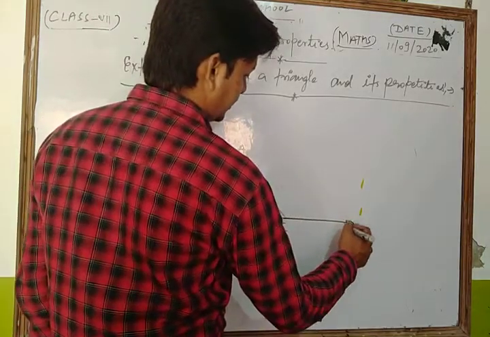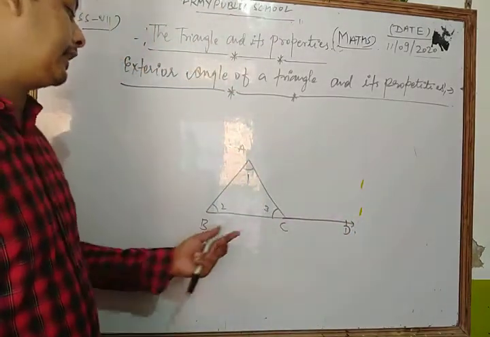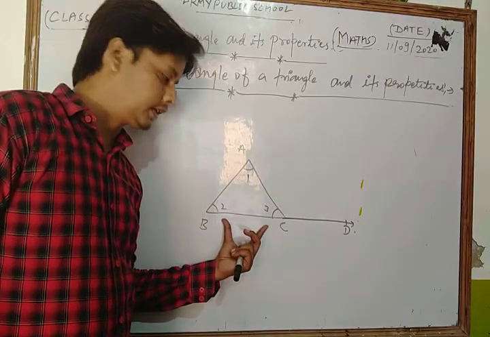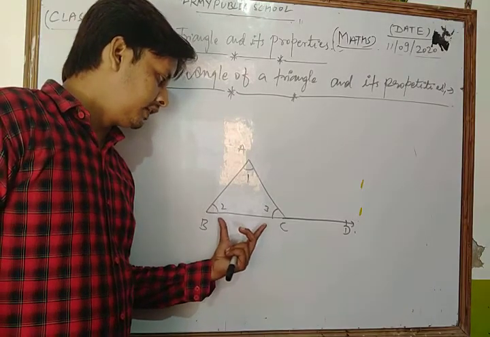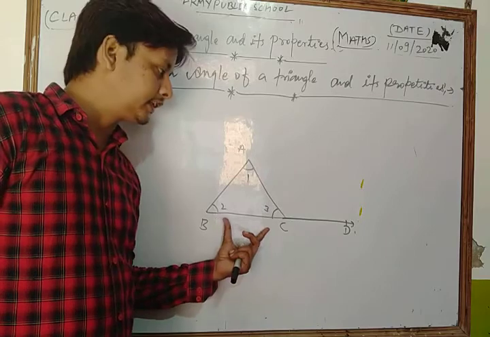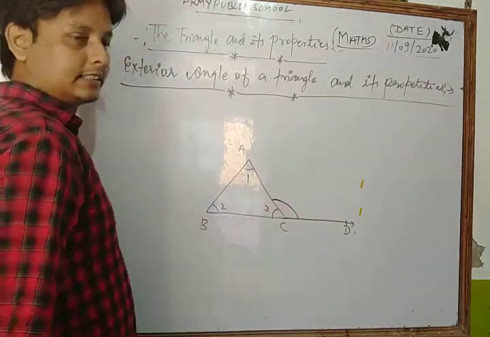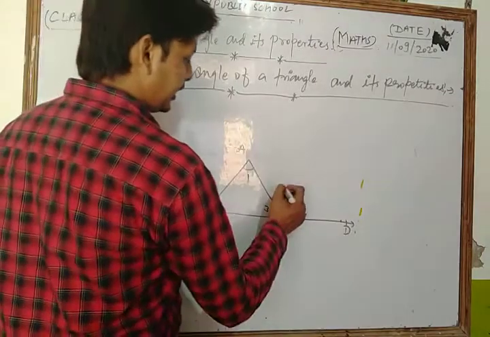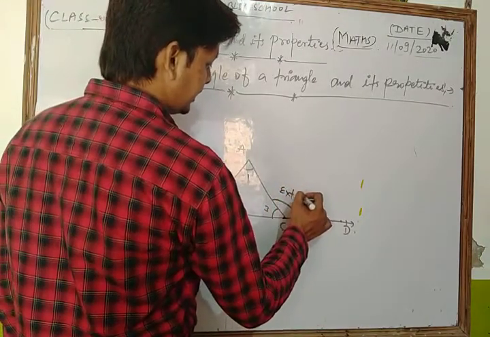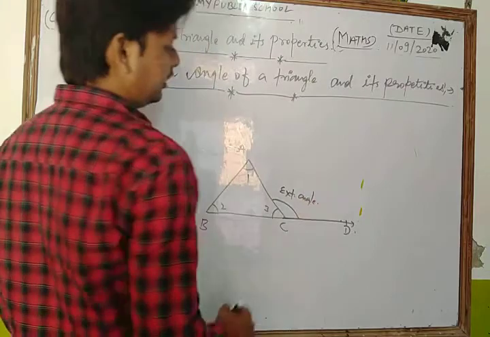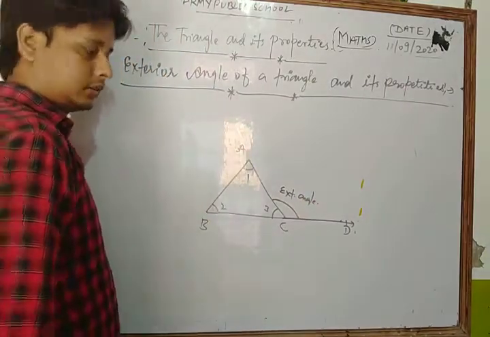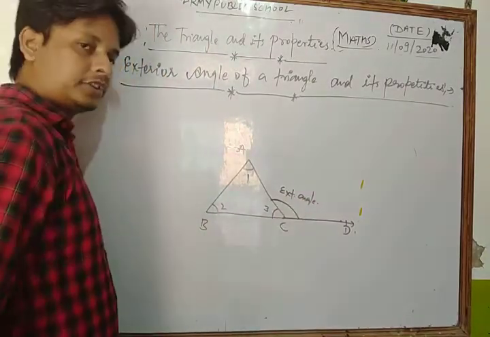Suppose we extend the side BC of the triangle through D, then the angle formed, ACD, is known as the exterior angle of the triangle.